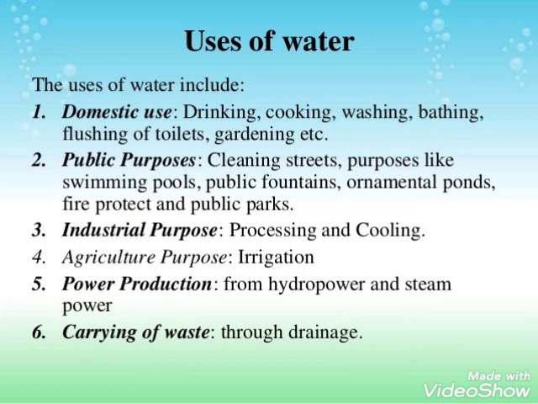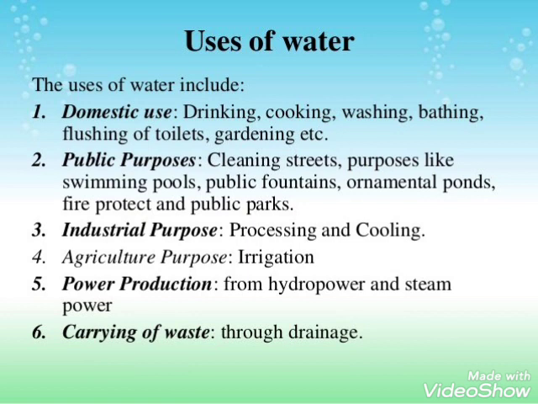It is used in radiators of vehicles. While we use different vehicles, cars, buses, trucks, water is used in the radiators of all these vehicles to keep their engines cool.